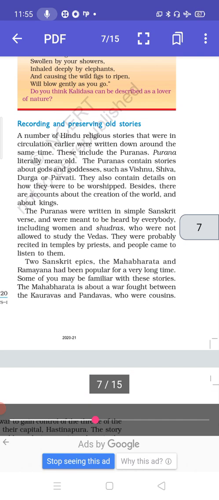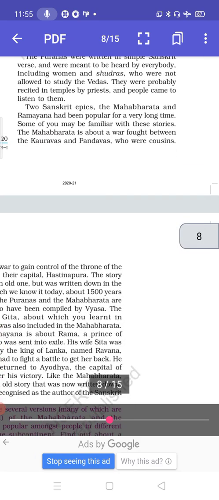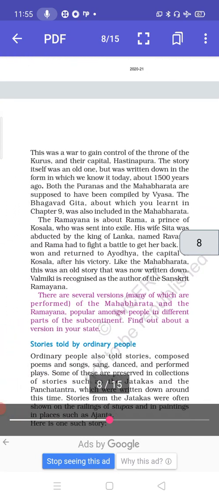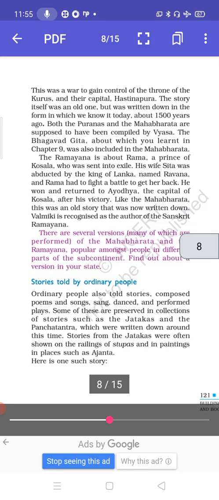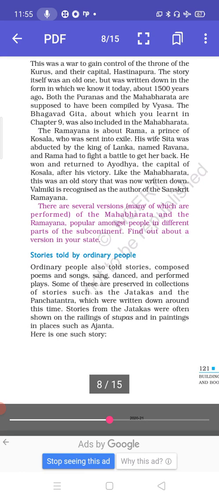The Mahabharata is about a war which was fought between the Kauravas and Pandavas, who were cousins. This was a war to gain control of the throne of the Kurus, and the capital was Hastinapur. The story itself was an old one, but was written down in the form in which we know it today about 1500 years ago. Both the Puranas and the Mahabharata are supposed to have been compiled by Vyas. The Bhagavad Gita, about which you learned in chapter 9, was also included in the Mahabharata.